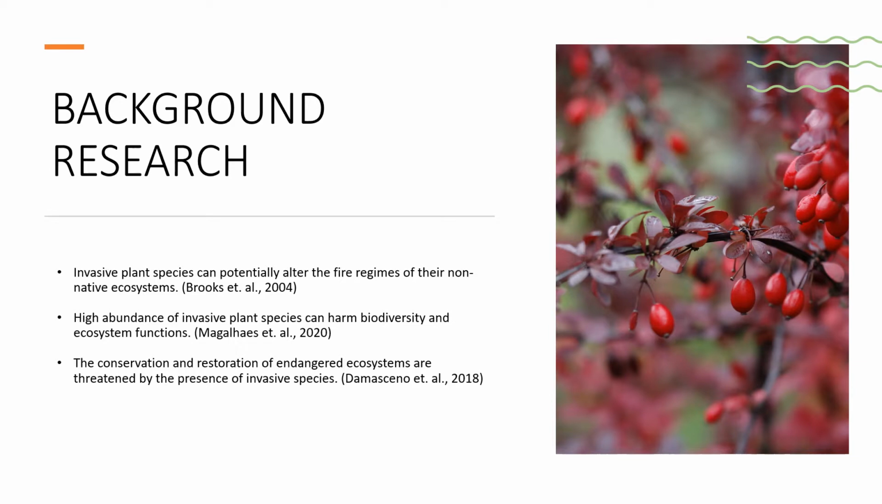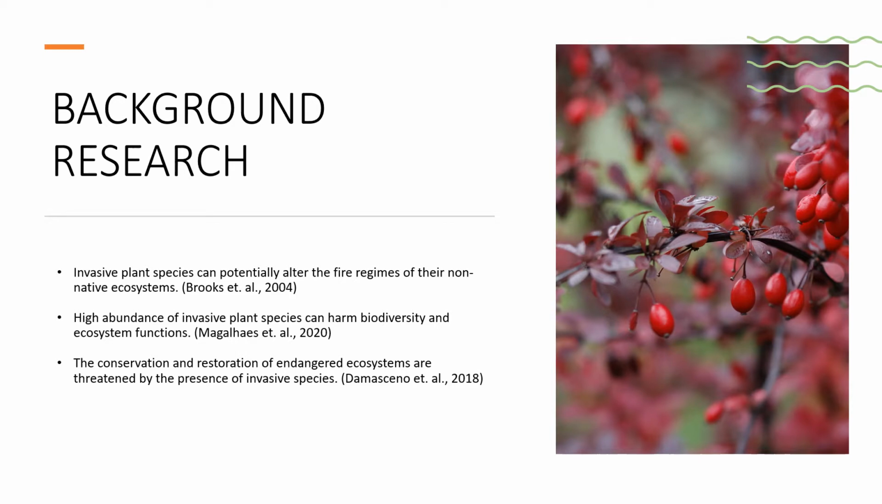Fire regimes are important to the overall health of an ecosystem. Many plants are unable to reproduce or reestablish themselves without it. In one study, a conceptual multi-phase model was presented to describe the invasive plant fire regime cycle and the full range of pathways by which invasive plant species alter fire regimes.